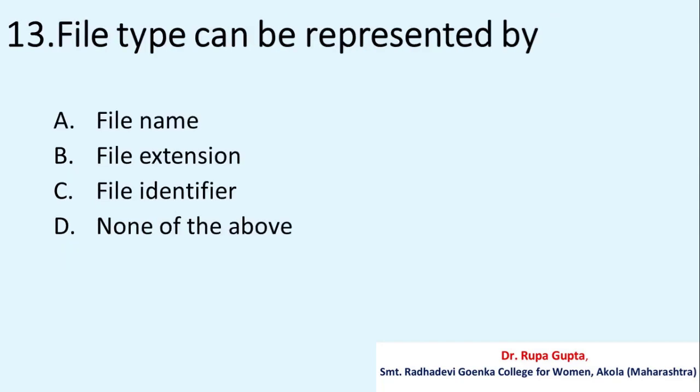Question number 13. File type can be represented by A, file name, B, file extension, C, file identifier, D, none of the above. And the correct answer is B, file extension.